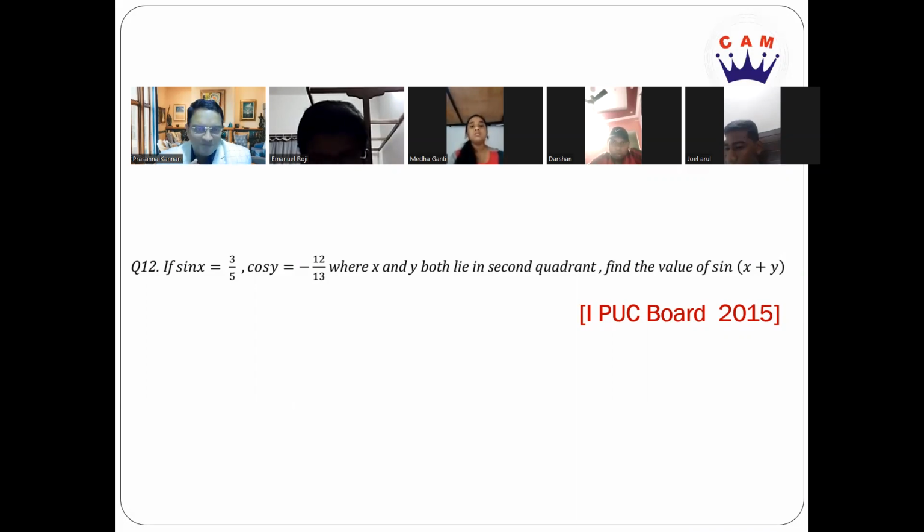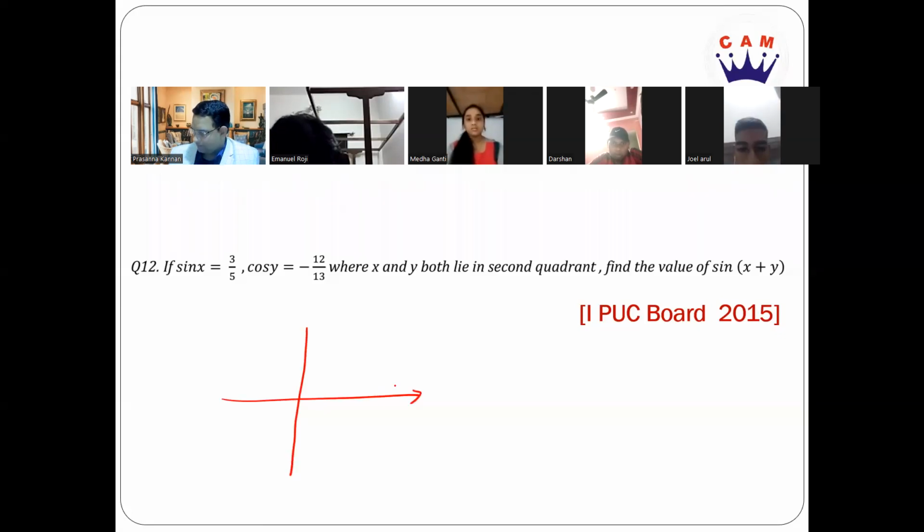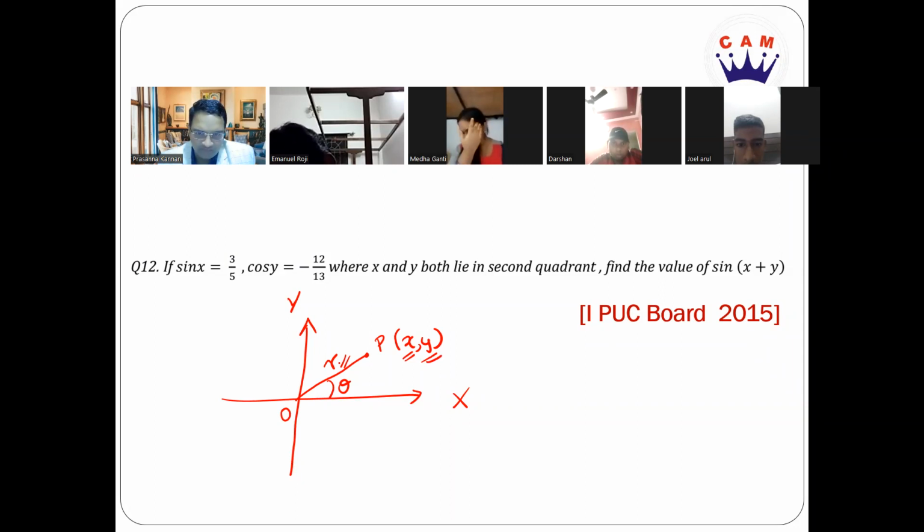You can also learn this, suppose you just know a ray. Let's say this is our x-axis and this is your y-axis. And let's say this is a ray OP, which makes an angle theta with the positive x-axis. Let's say the distance of this point P from O is r. And the x-coordinate and y-coordinate of this point are x and y. The x-coordinate is called abscissa. The y-coordinate is called ordinate, and r is called the distance. Now, in terms of these coordinates, can you define sin theta?